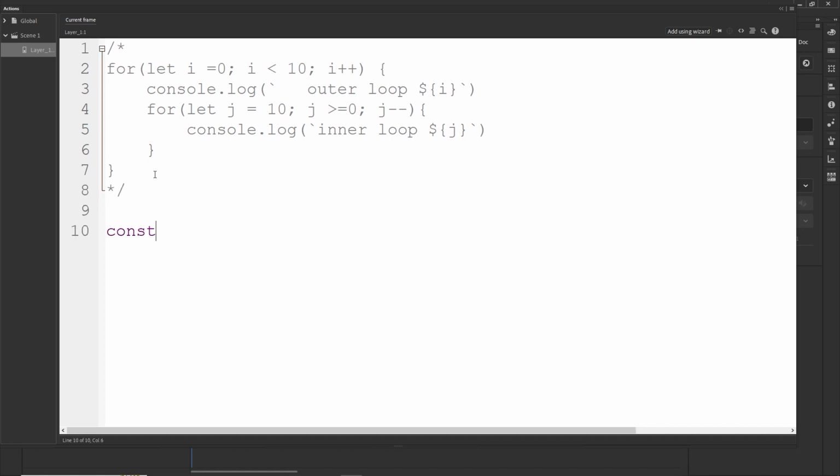I'm going to go with const, and I'm going to type boysNames, and it is going to be equal to some names: Martin, Peter, Joe maybe, and Adam. I don't know if I pronounce these names correctly, I don't care.